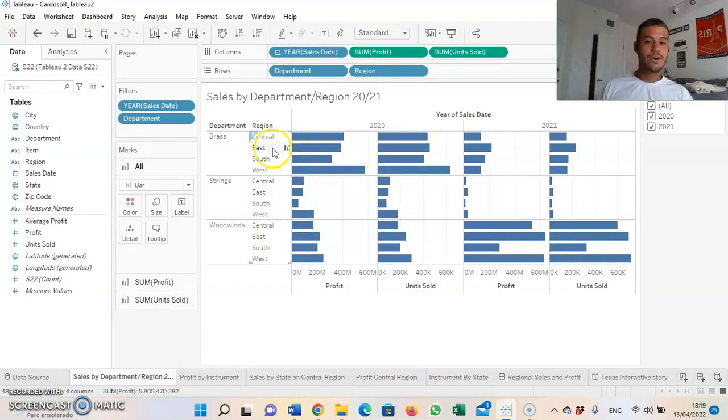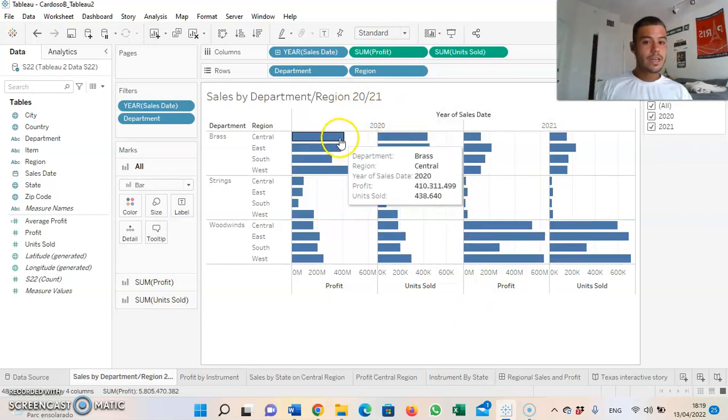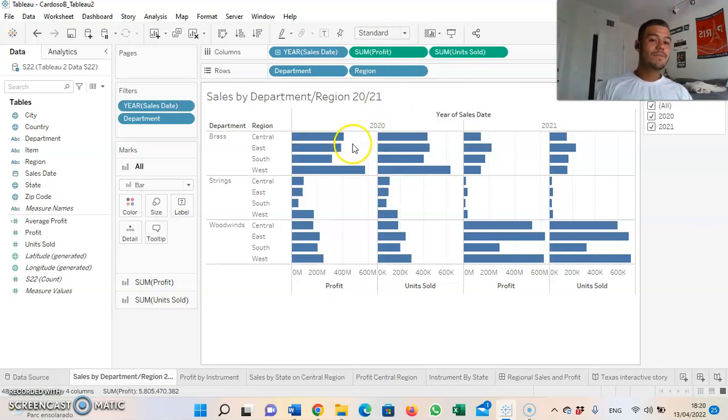Here we have the sale by department region. This is a visualization I created so we could see by departments, brass, strings, woodwinds, the number of sales and the progression from year 2020 to year 2021. As you can see, a drop of more than 50% from 2020 to 2021 on the brass and strings departments, and the woodwinds more than doubled in the meantime.